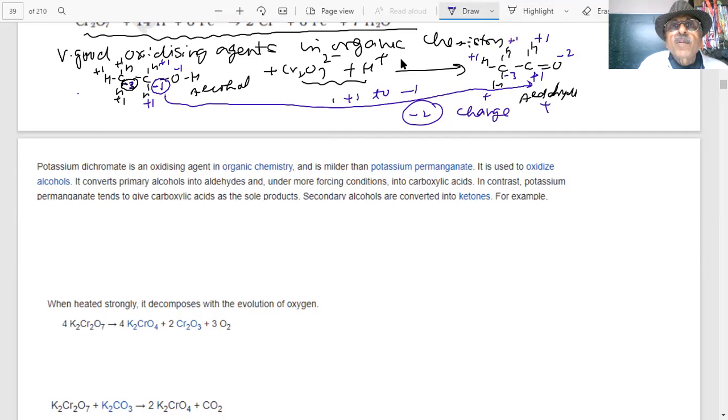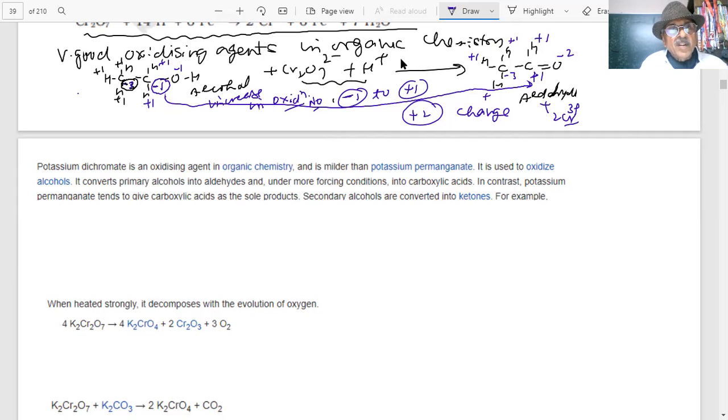So what are we going from? -1 to +1. So +2. What is that? This is oxidation, an increase in oxidation number. An increase in oxidation number is called oxidation. How much? -1 to +1, a +2 increase. Therefore, you can see alcohol is being oxidized to aldehyde, and chromium 6+ goes to chromium 3+. So this is the oxidation of alcohol to aldehyde.